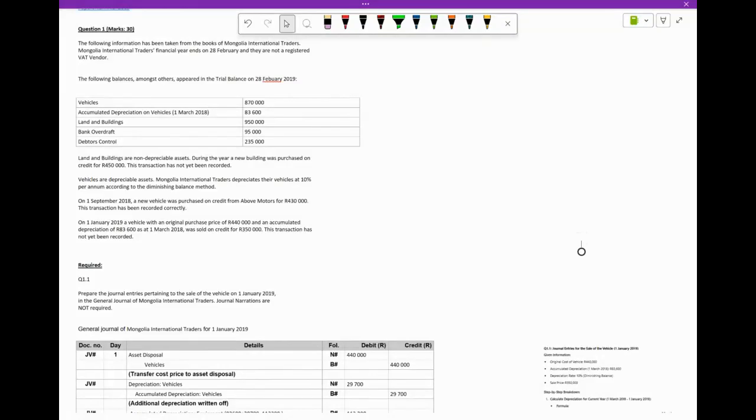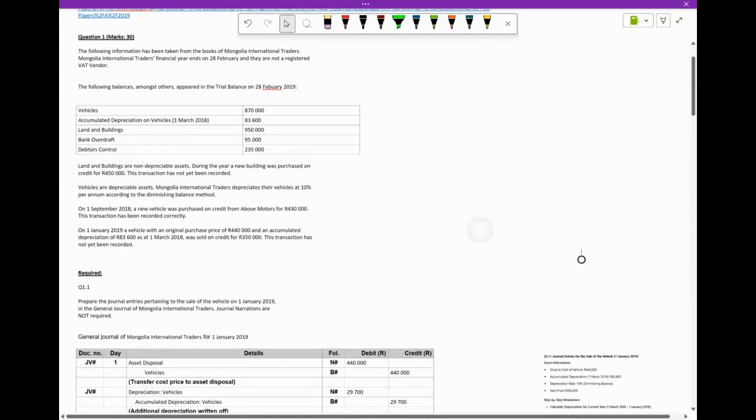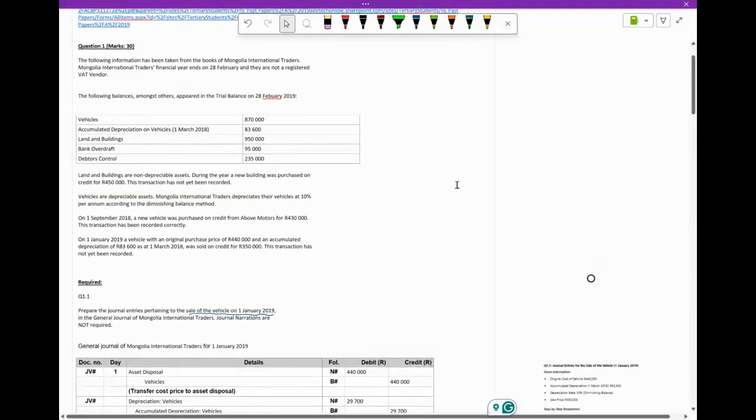So I have left them there anyway because at least now you know what they should typically look like. So here basically they only want us to record the disposal. Can you see that? Because here they said the sale of the vehicle on 1 January 2019. Can you see now? Or should I zoom in a little more? You can see. Okay, that's fine.